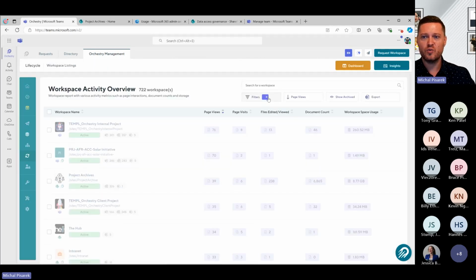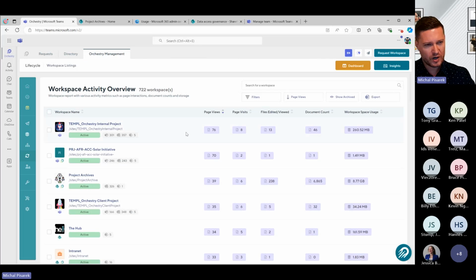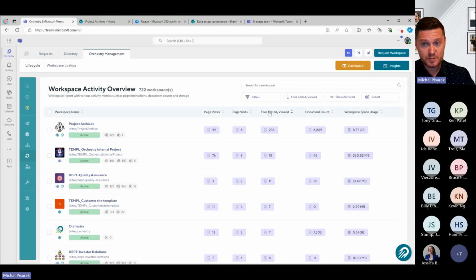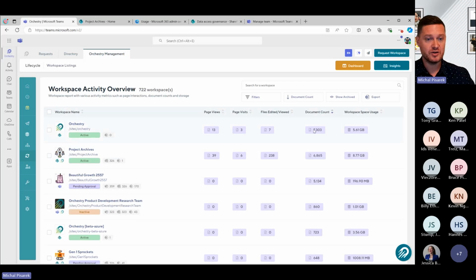A couple of other reports which I'm going to go through, which I really, really like. The first one is around our workspace activity report. This one is incredibly useful to help you understand, are people actively managing or using SharePoint and document management capabilities in M365. So here I can see how many page views, page visits, how many files have been viewed and edited in the last 30 days. But I think the biggest thing is also, we'll even tell you how many documents exist within these SharePoint sites. And what's powerful about this, and we do it in a bit of a smarter way, we don't just show you the documents in the shared documents library. If you've got other document libraries in there, we're also going to include that within the count, right? So really useful for you to help understand those pieces.